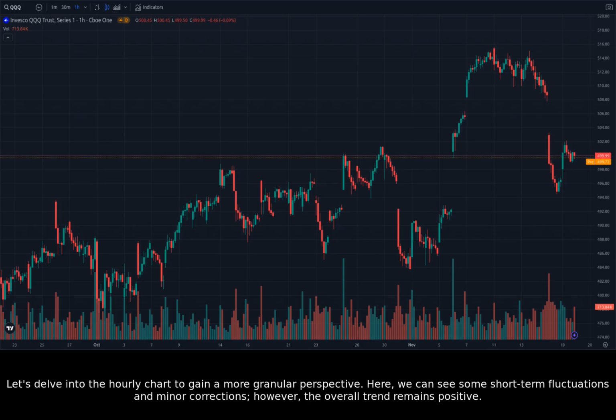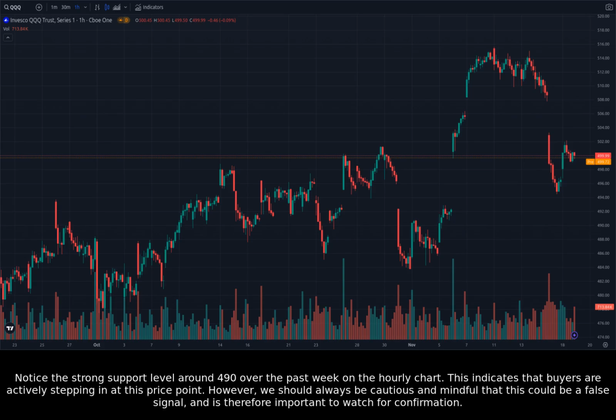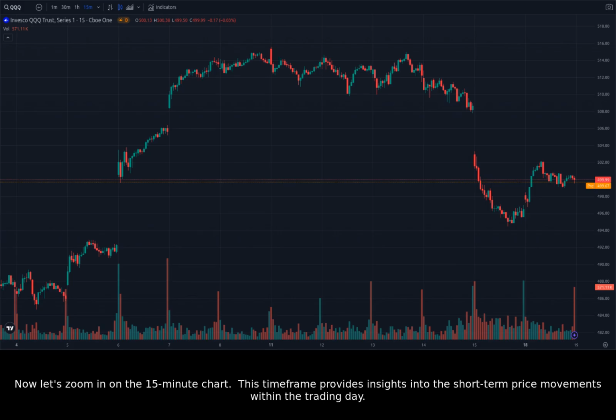Here, we can see some short-term fluctuations and minor corrections. However, the overall trend remains positive. Notice the strong support level around 490 over the past week on the hourly chart. This indicates that buyers are actively stepping in at this price point. However, we should always be cautious and mindful that this could be a false signal, and it is therefore important to watch for confirmation. Now let's zoom in on the 15-minute chart.